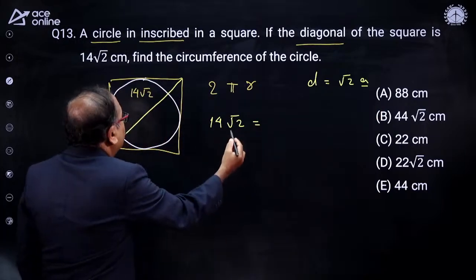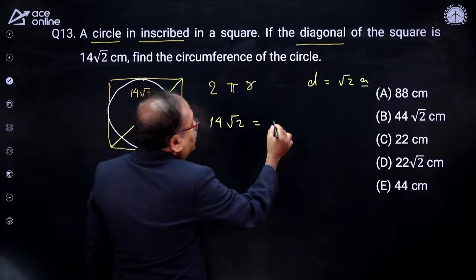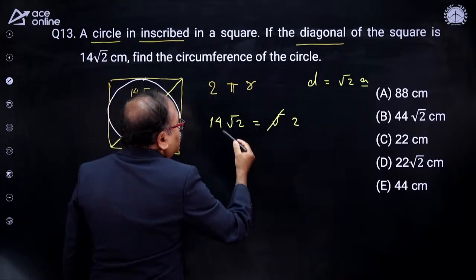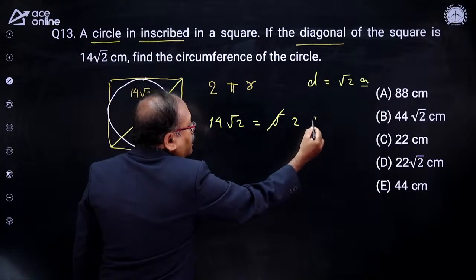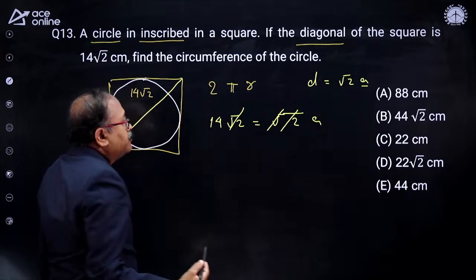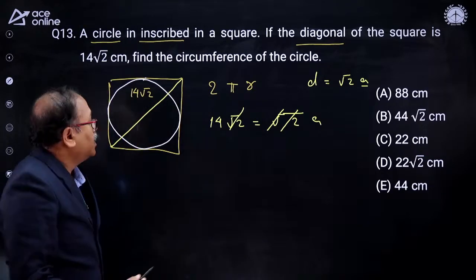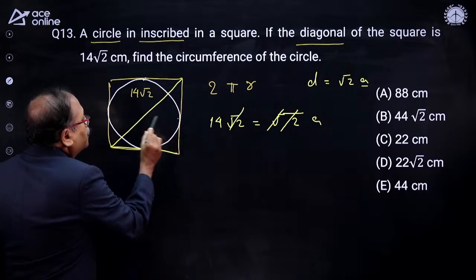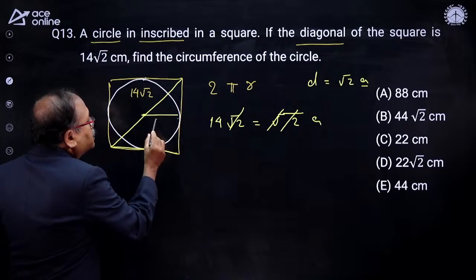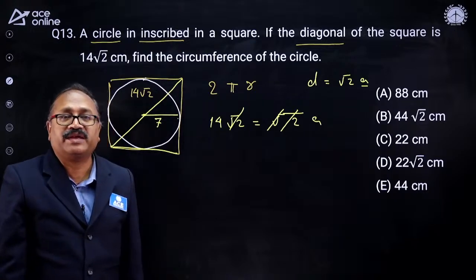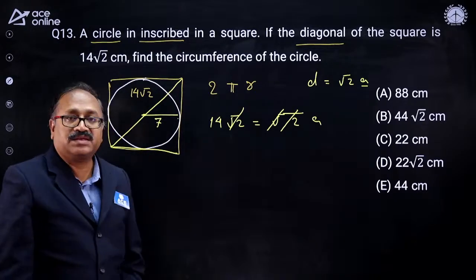So here 14 root 2 equals root 2 a, as root 2 and root 2 get cancelled, a is equal to 14. So that side is equal to 14. When this side is 14, the radius will be 7. Thank you for correcting me, my young friend. So the radius is 7.